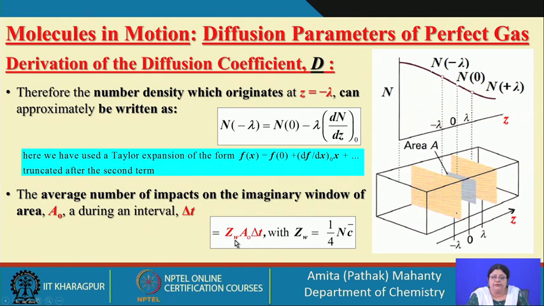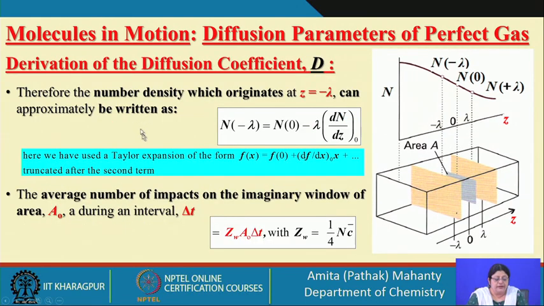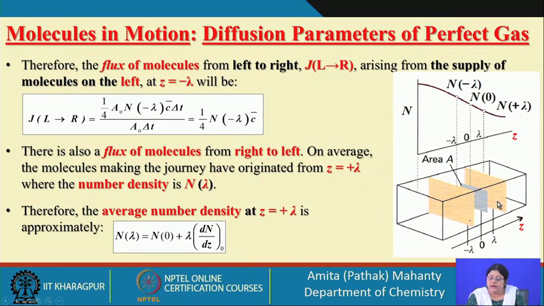And if I want to find out the flux of these collisions on the molecule on the surface of the wall, then I should divide this by A0 by delta t. And the total number of molecules coming to this position will be what? It will be the total number of molecules contained in this volume element. What is the volume element?